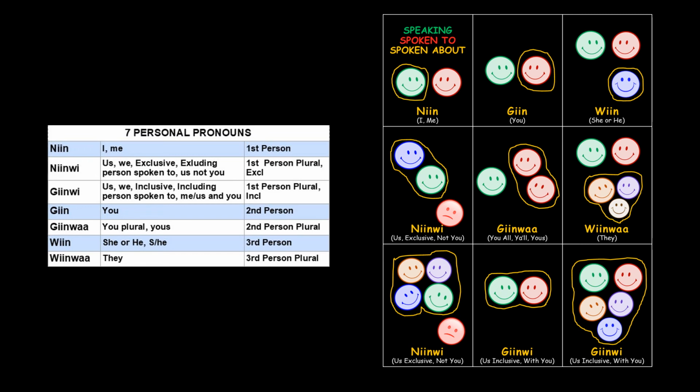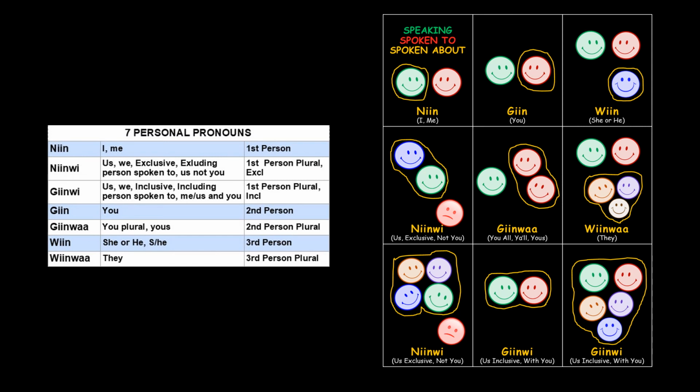The next personal pronoun is gin, you. Gin is considered second person. Followed by ginwa, you plural. I often use the term youse, Y-O-U-S, to mean you plural, because there isn't a personal pronoun in English that accurately describes ginwa, you plural. We sometimes say that ginwa means you all, but in some cases it does not necessarily mean you all. Ginwa is second person plural.